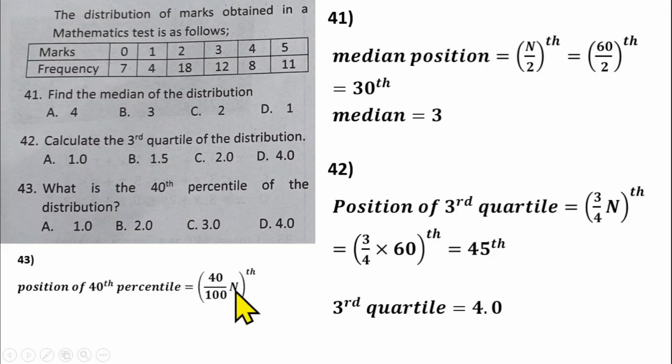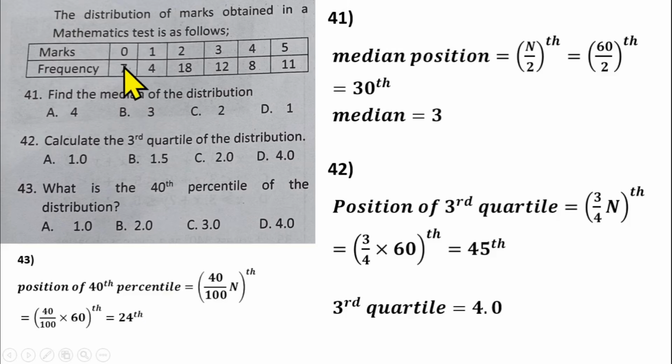That will be 40 over 100 multiplied by n. So if you simplify that, 40 over 100 times the total frequency, here our n is 60. And if you simplify it, that will give us the 24th position. That means the 40th percentile of the distribution is at the 24th position.